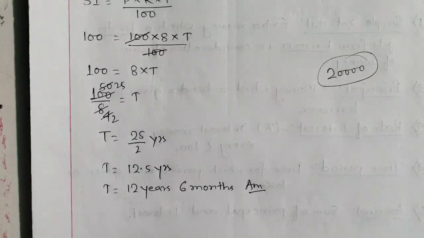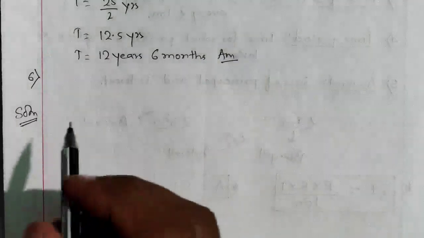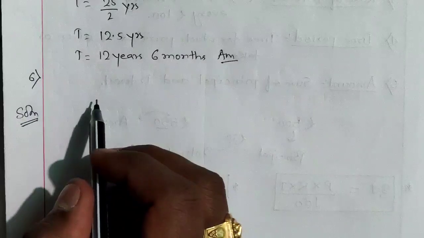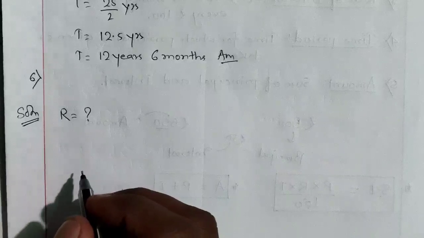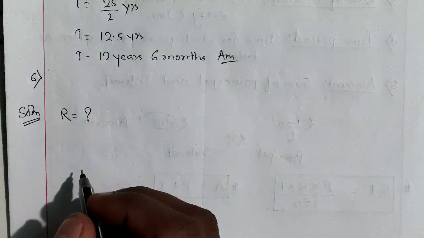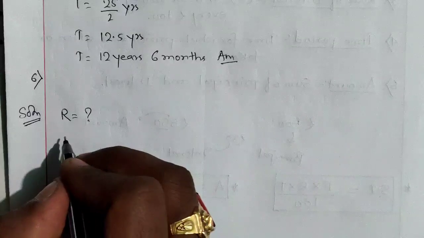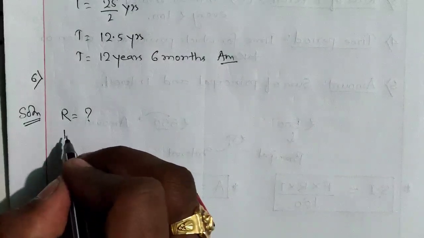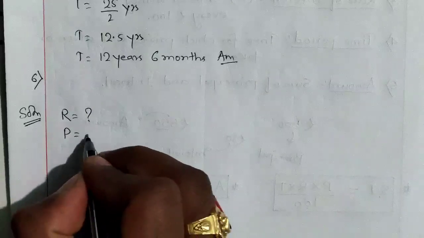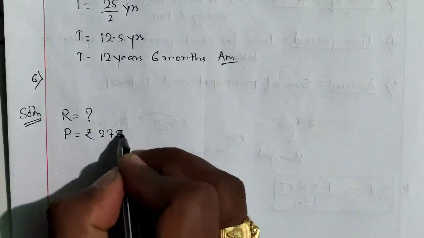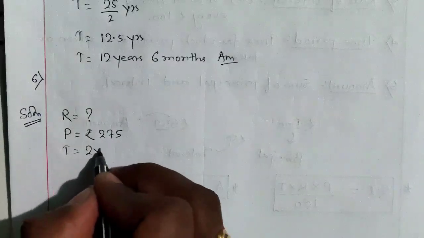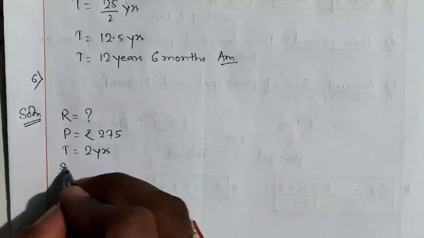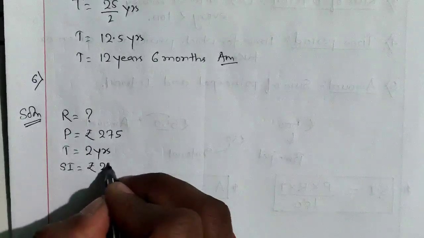Now we are going to move and going to solve question number 6. Question number 6 is saying find the rate percent. Find the rate percent, it means rate is not given, we have to calculate. Find the rate percent if the SI on rupees 275, it means simple interest किस पे मिल रहा है, 275 रुपए पे. It means principal is rupees 275. SI on rupees 275 in 2 years. Time is also given 2 years and SI is given 22. Interest is given 22.